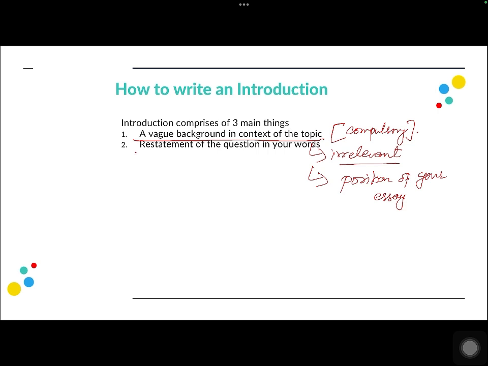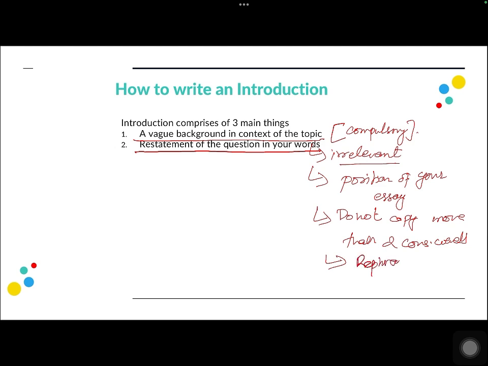The second point is you should restate the question in your own words. Again, do not copy more than 2 consecutive words from the question. So we know the rules of paraphrasing, right? You do not need to change the main keywords, but rather try to rephrase non-keywords. You can copy the main keywords, but do not copy more than 2 consecutive words, and try to rephrase the question that is there in the essay argument, and write it in your introduction as well.